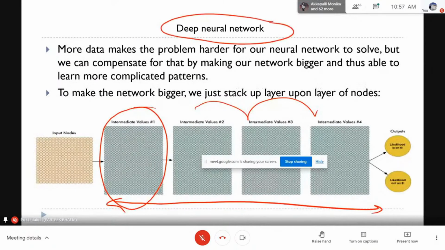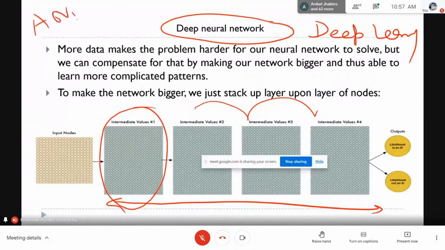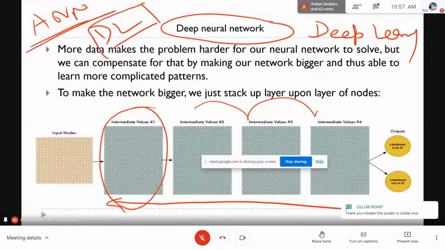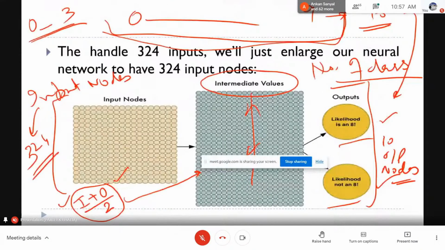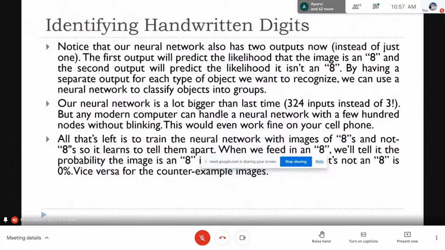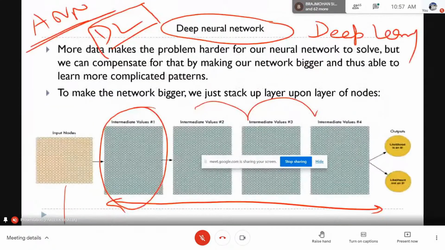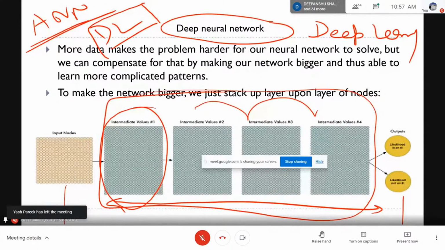So here we are learning another important term called deep learning. What is the difference between a traditional artificial neural network and deep learning? In a traditional artificial neural network, as I have explained in this figure, we normally have one or two hidden layers only. So there is only one hidden layer between the input and output nodes. But here you can see that between input and output, I am using multiple hidden layers, so that the network becomes deep.